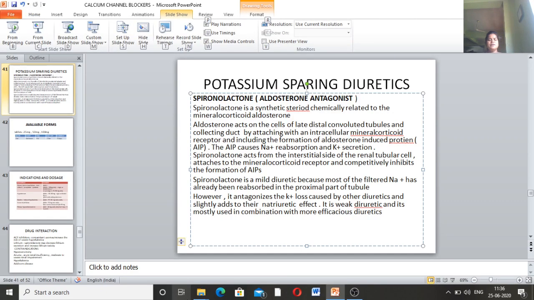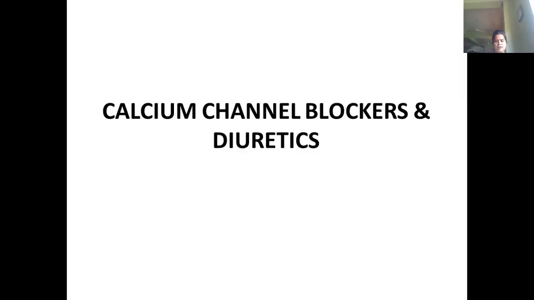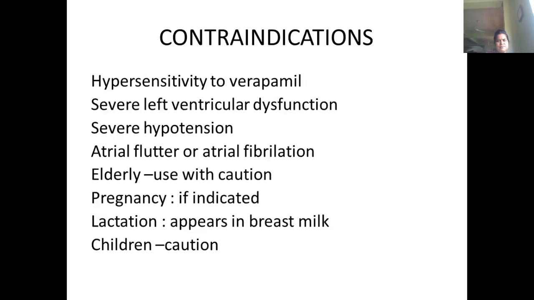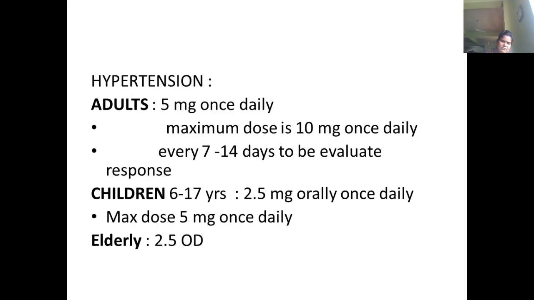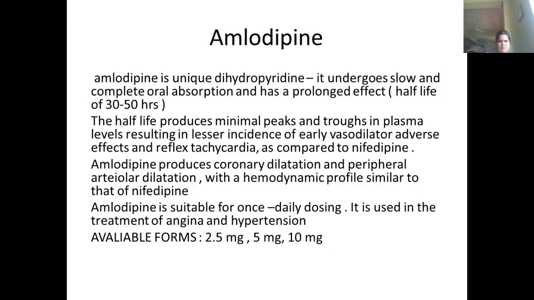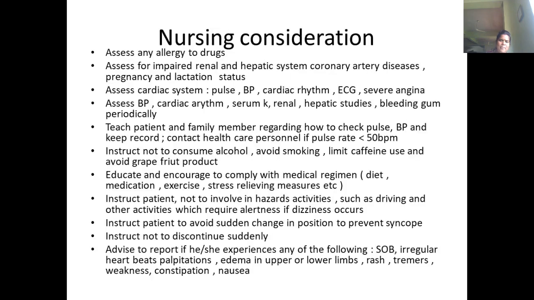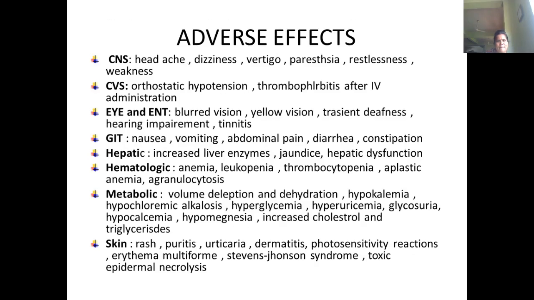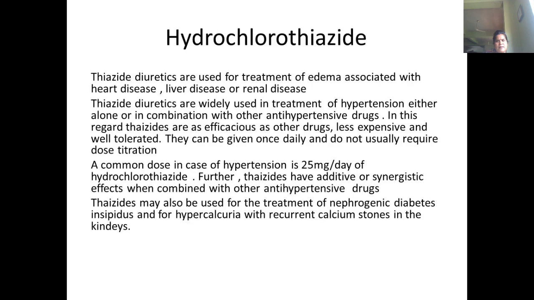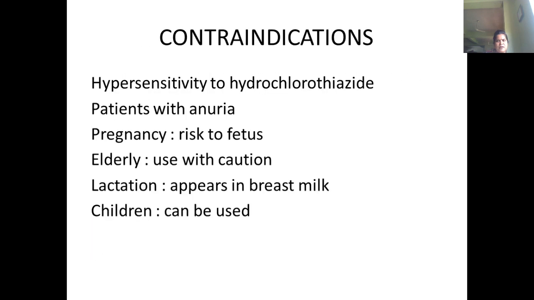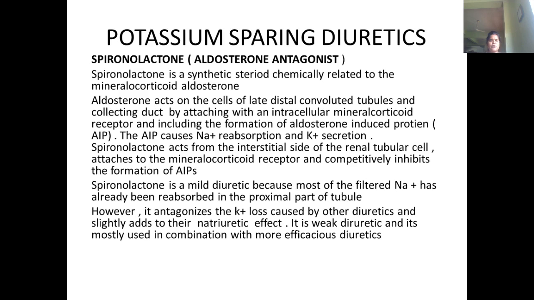So we'll continue with the potassium sparing diuretics. When we see these potassium sparing diuretics, that is spironolactone, the aldosterone antagonist. So what is it? It is an aldosterone antagonist. Because of why? What will be happening?